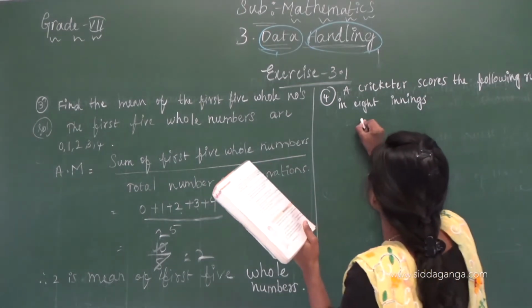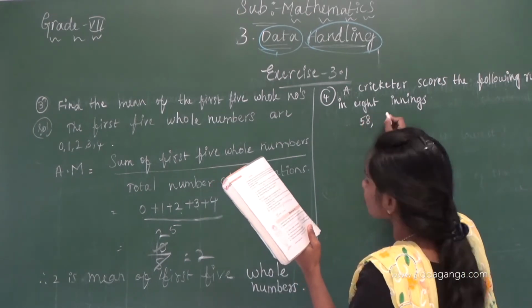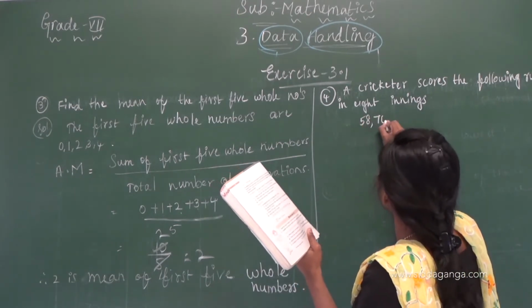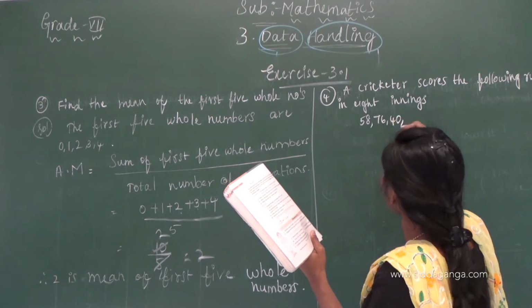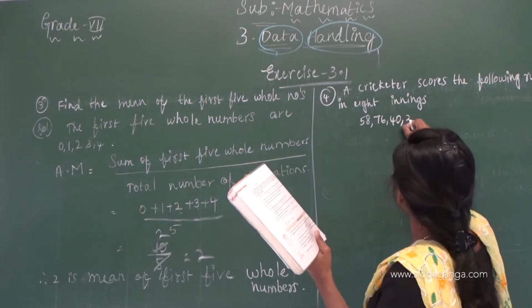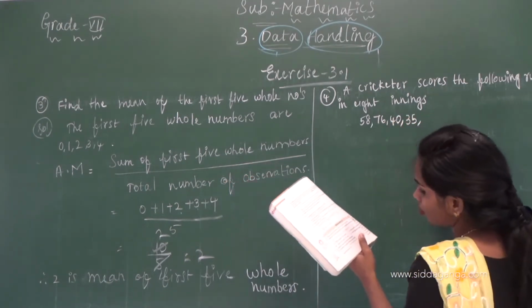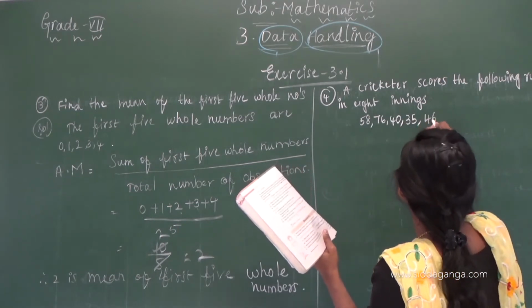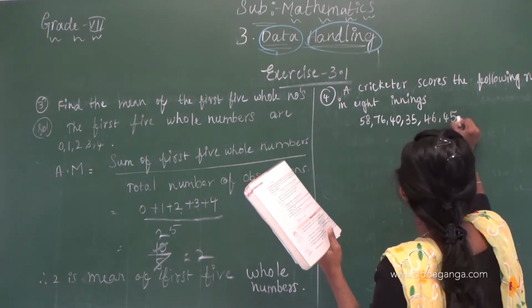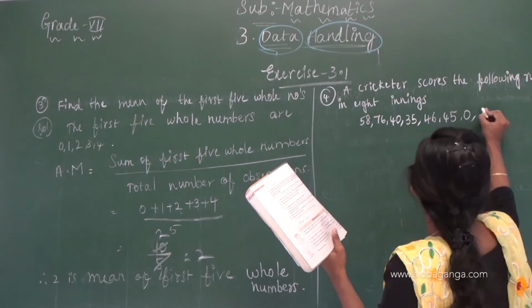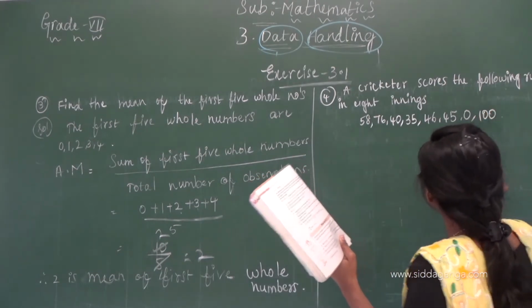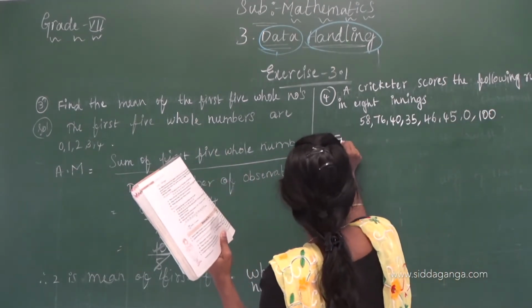The scores are like this: 58, 76, 40, 35, 46, 45, 0, 100. Find the mean.